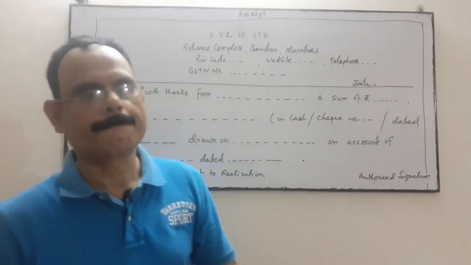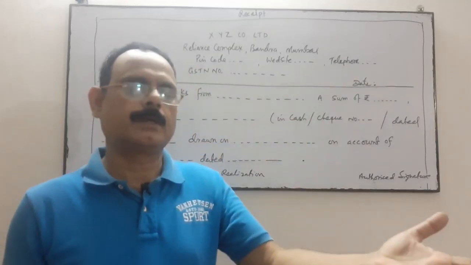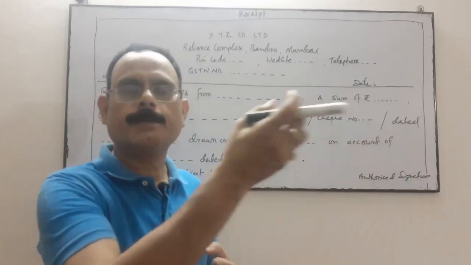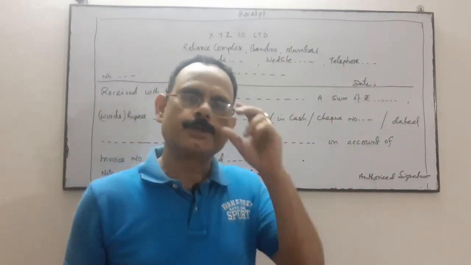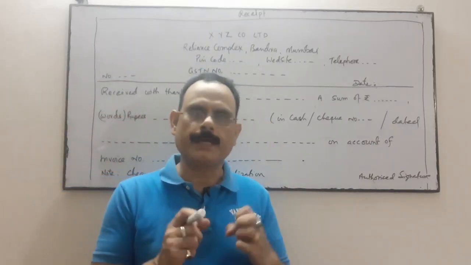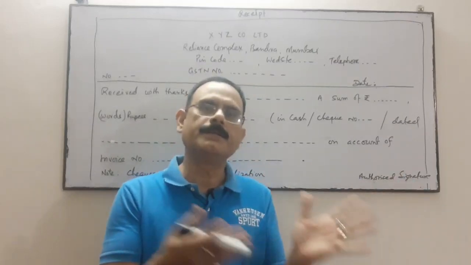So when I pay an amount, I get a receipt, and when somebody pays an amount to me, I give the receipt to that person. A receipt is documentary evidence of taking or giving money, either by cash or by check.